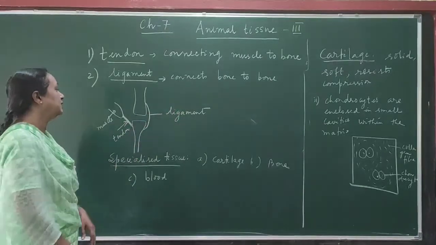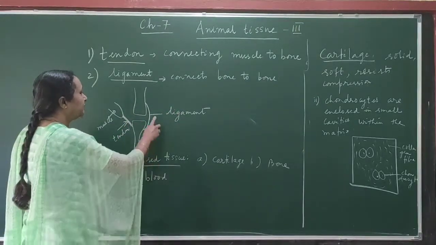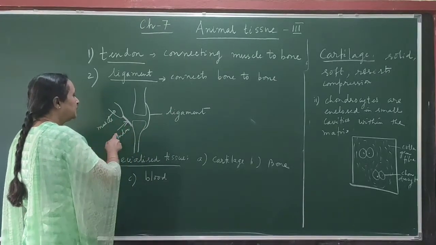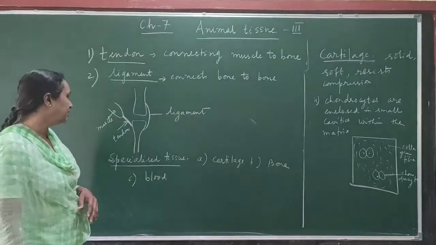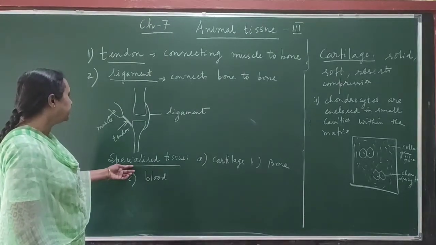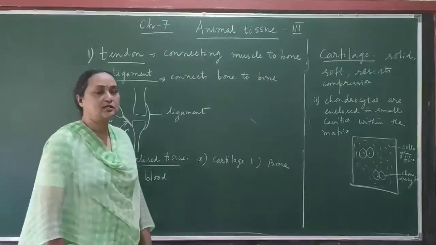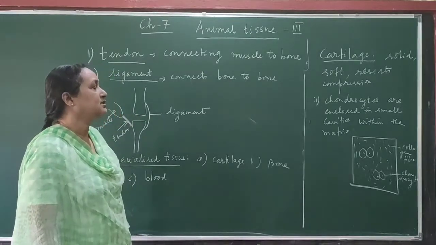Here you see the diagram. There are two bones, and these two bones are connected with the help of ligaments, and the bone is connected to muscle with the help of tendon. That is the difference between ligament and tendon. Then the third type of connective tissue is specialized tissue, and the specialized tissues are cartilage, bone and blood. So what is cartilage?